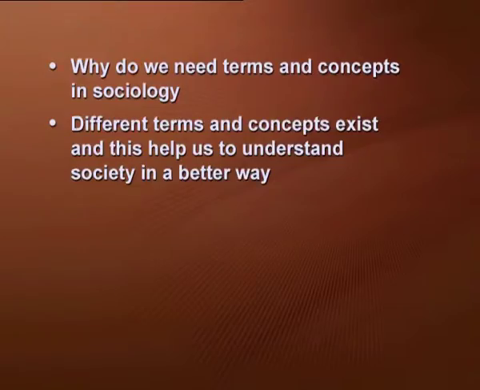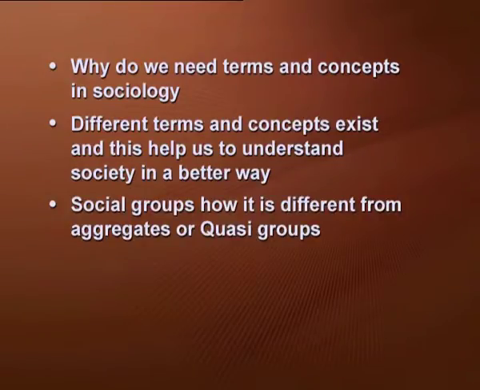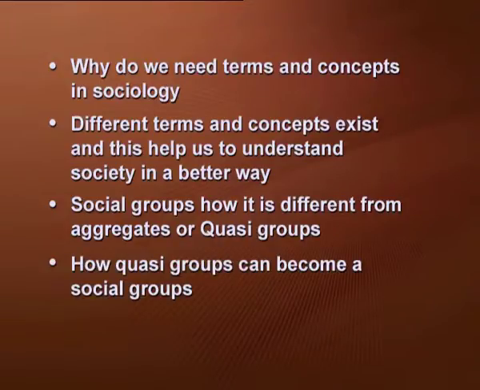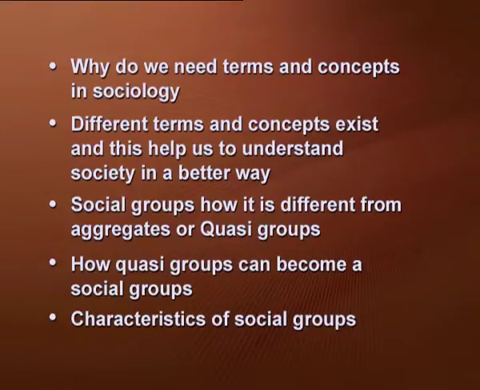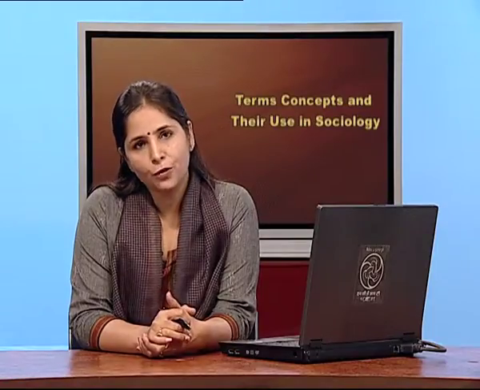Then the social groups: we discussed how they are different from aggregates or quasi-groups, how quasi-groups can become social groups, and the characteristics of social groups. These are the things we discussed in this lecture. In the next lecture, we'll be talking about the different types of groups which exist in society. And that's all for now.